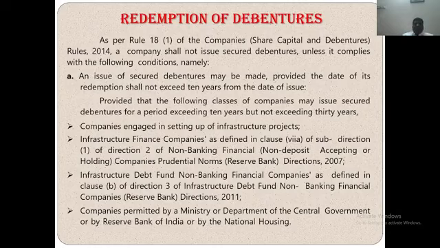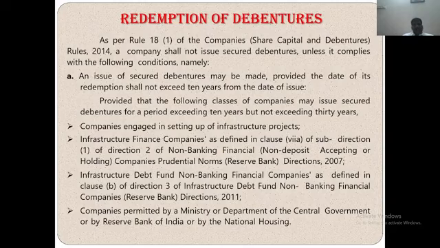According to the Indian Companies Act 2014, Section 18, subsection 1, a company shall not issue secured debentures unless it complies with the following conditions: an issue of secured debentures may be made, provided the date of its redemption shall not exceed 10 years from the date of issue. So if you would like to issue or redeem any debenture, its expiry period is only 10 years; more than 10 years is not allowed.